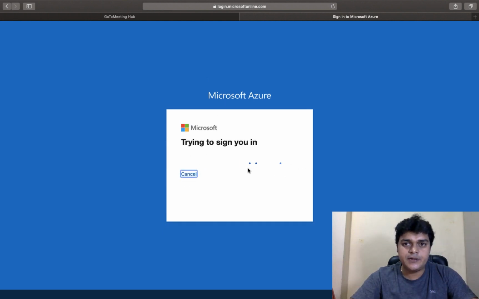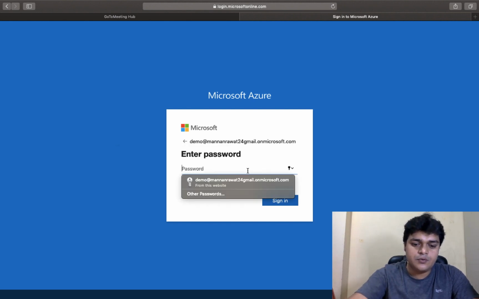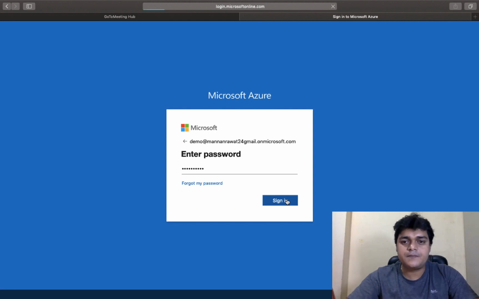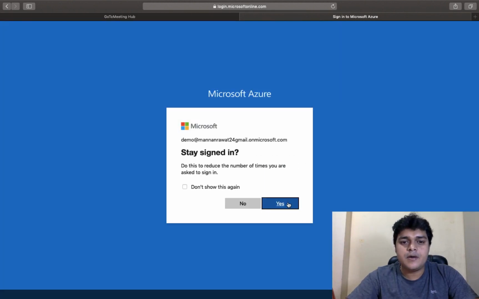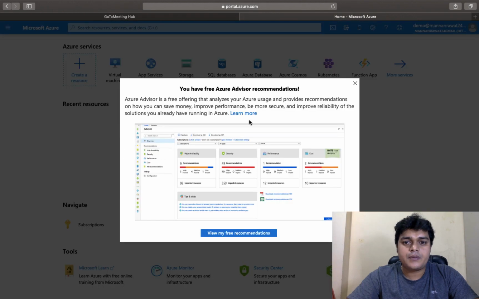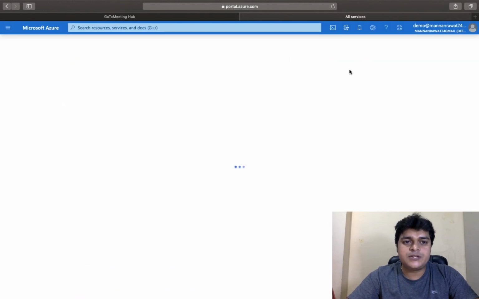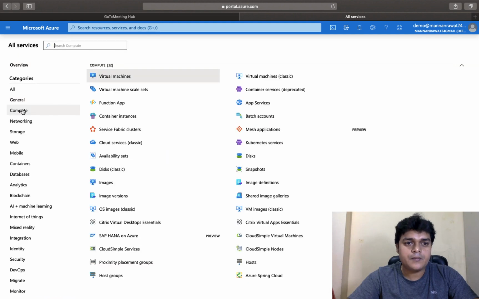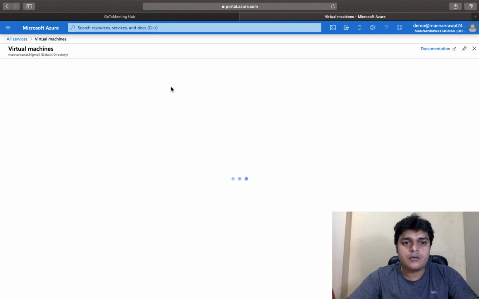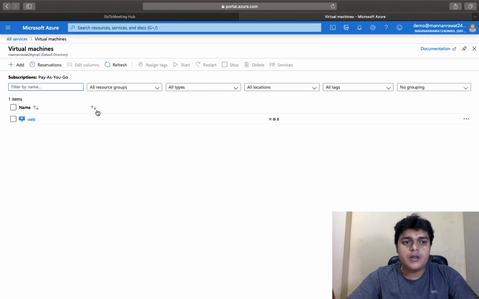Just sign in with your username, type the password that you configured, and click Sign in. Then go to More services again and click on the Virtual machines icon. Now you are able to see your virtual machines available, right?